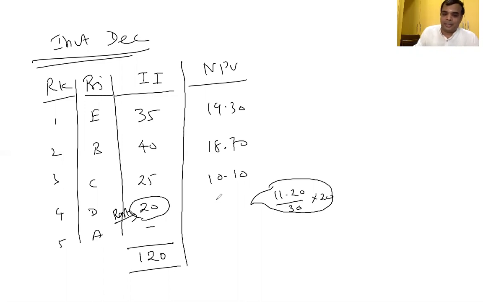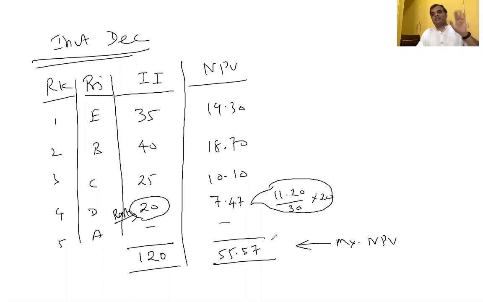That is 7.47. Therefore, what is the maximum net present value from the projects? 55.57. Got it or not?